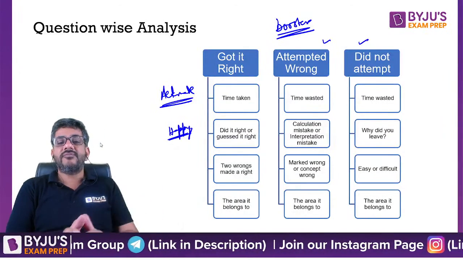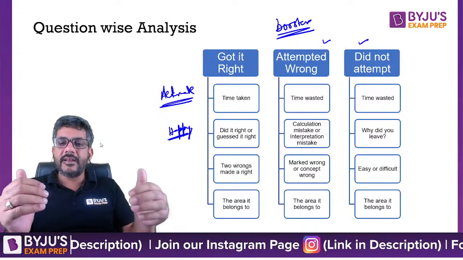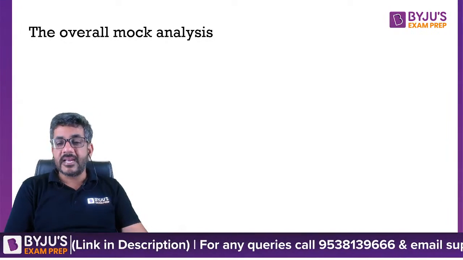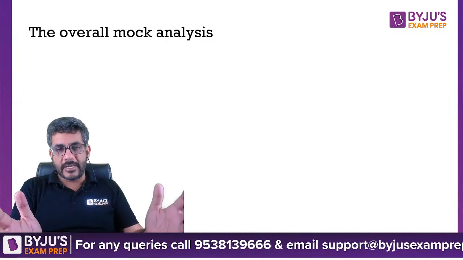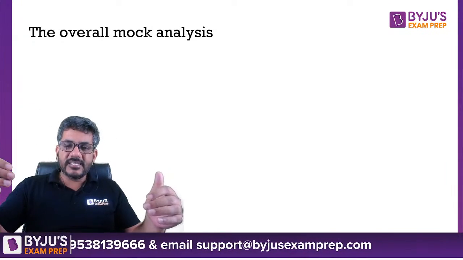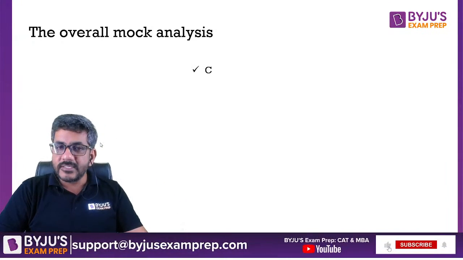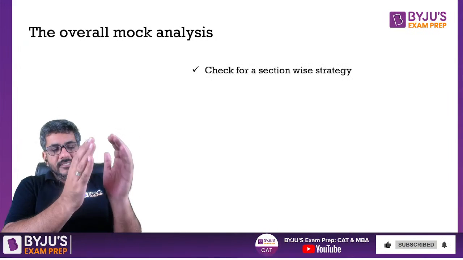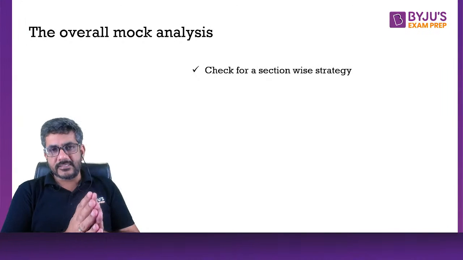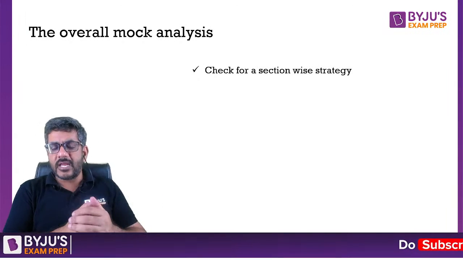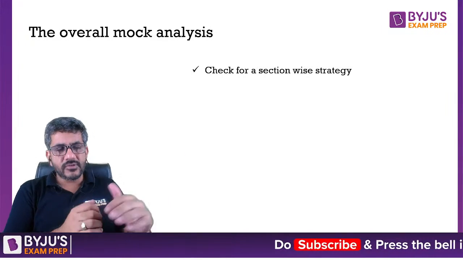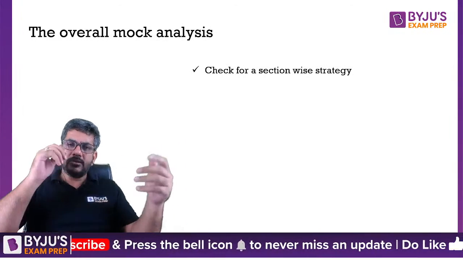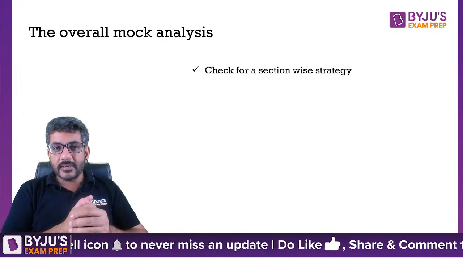That was an analysis from question wise perspective where you look at each and every question and you check what does happen over here. And then there is the second perspective as well, the overall mock analysis. एक बार आपने क्वेश्चन वाइज सारे चेक कर लिए, अब आप उसके बाद ओवरऑल चेक करेंगे. उसमें फर्स्ट थिंग इज यू चेक फॉर द सेक्शन वाइज एनालिसिस फर्स्ट ऑफ ऑल, राइट? In section number 1 in VARC, where did I go wrong? What strategy should I have adopted? Should I have started with RC? Should I have started with para jumbles? Did I do too many non-MCQs leniently because I thought that there is no negative marking in those, right?